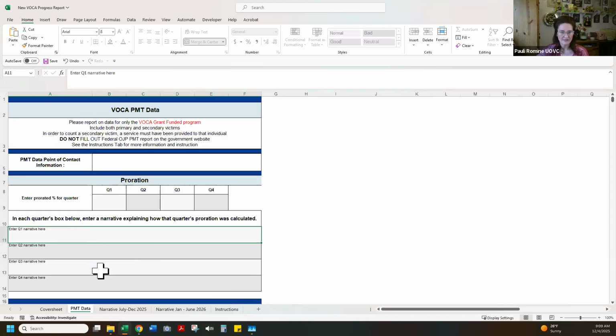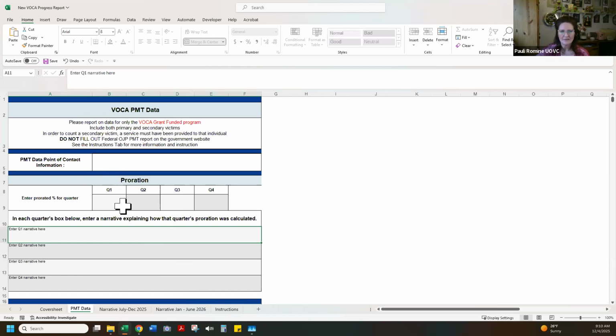This data for the PMT reports is exactly the same data that it's been for the federal PMT reports. So it's the same data that you've been collecting and reporting quarter after quarter, year after year. None of that has changed. It's just we're having you put it into this Excel spreadsheet instead. If you need more information about how to complete PMT, there is a link to the federal government instructions and definitions in the instructions tab. We'll look at the instructions tab a little bit in a minute.